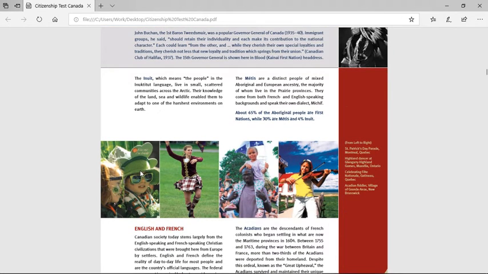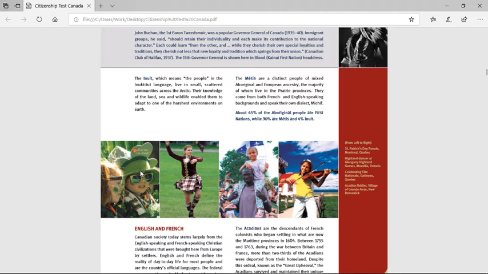The Inuit, which means the people in the Inuktitut language, live in small, scattered communities across the Arctic. Their knowledge of the land, sea, and wildlife enabled them to adapt to one of the harshest environments on Earth. The Métis are a distinct people of mixed Aboriginal and European ancestry, the majority of whom live in the prairie provinces. They come from both French and English-speaking backgrounds and speak their own dialect.